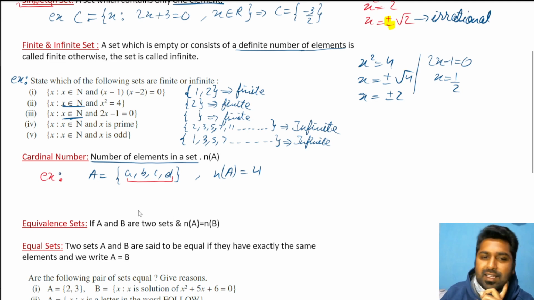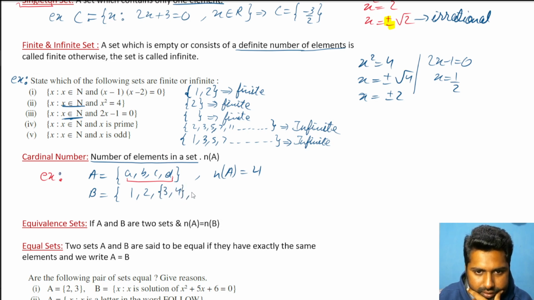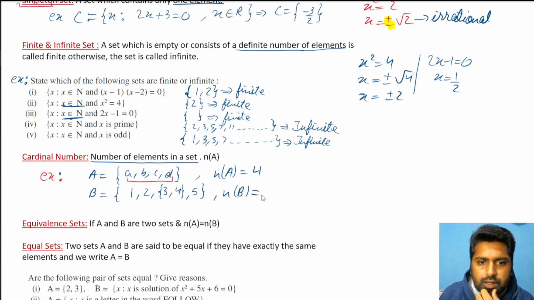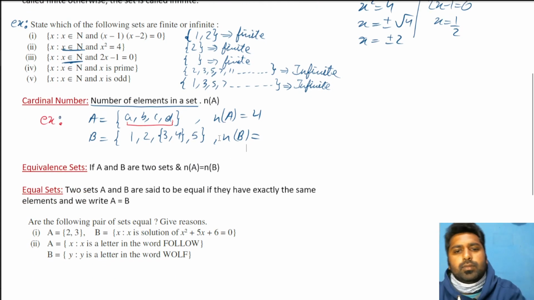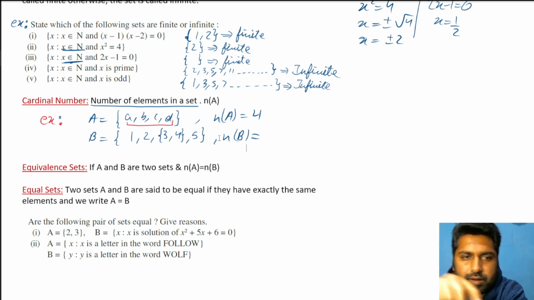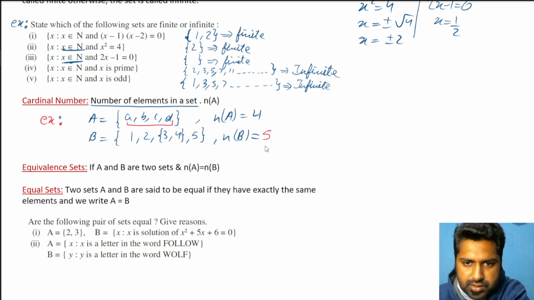I'll give you one tricky example also. This will come in one of the upcoming questions, but still let's introduce it before. Now try to answer it. How many elements are there in set B? If you look very carefully, the very obvious answer is 5. Okay, 1, 2, 3, 4, 5. So 5, but it's wrong.